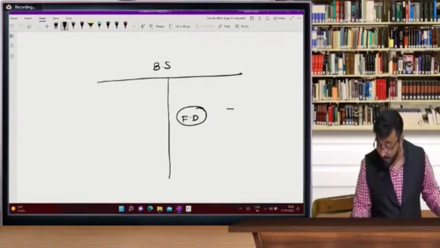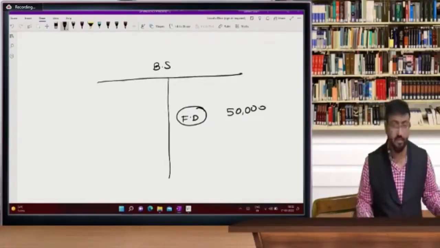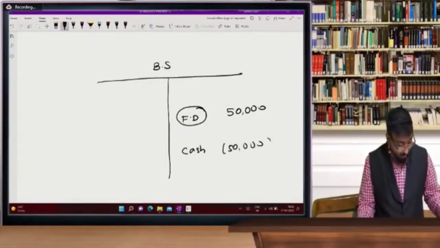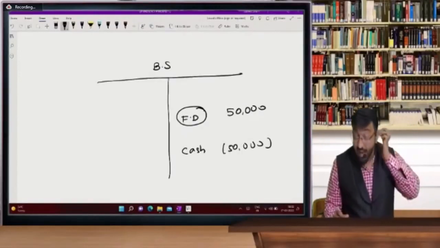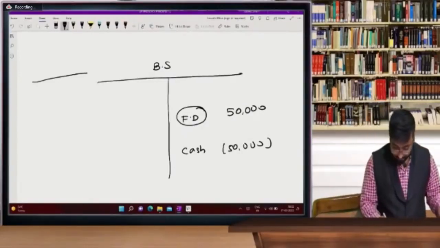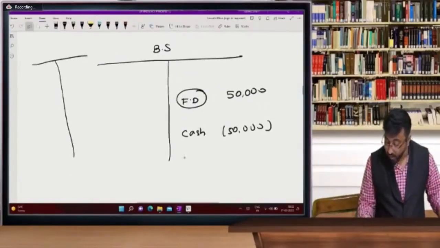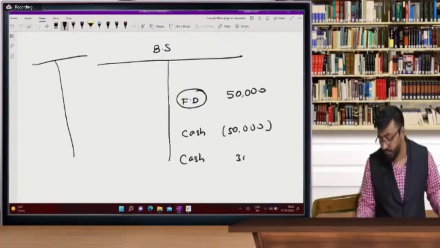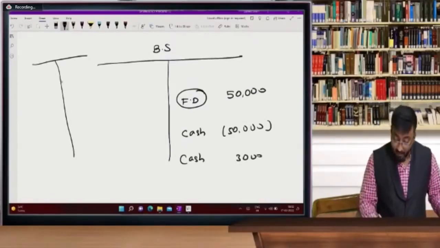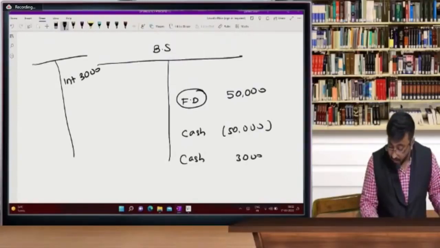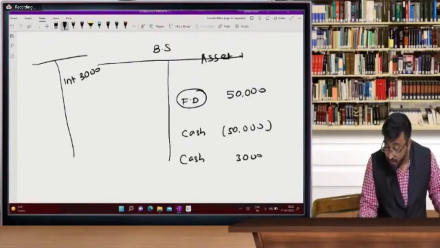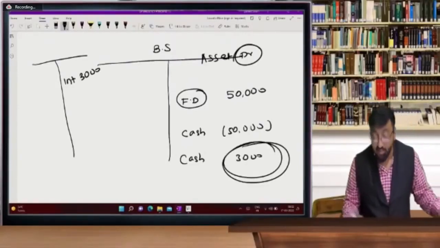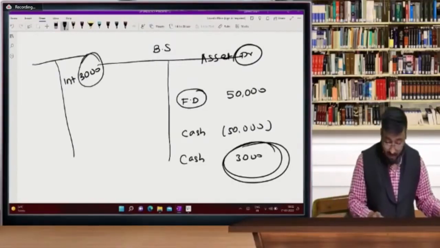FD 1 lakh, beta. In this question, FD is 50,000. I have paid from my cash, so cash might be a negative balance. But when I receive interest, suppose 3,000, cash account is debited and interest I will give credit. So beta, an asset shows a debit balance. In assets, I will show 3,000 as cash balance. And the second effect, I will record.